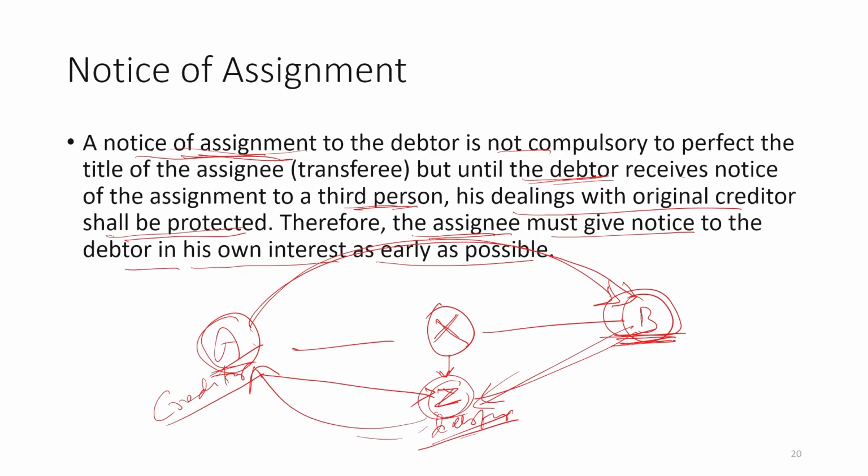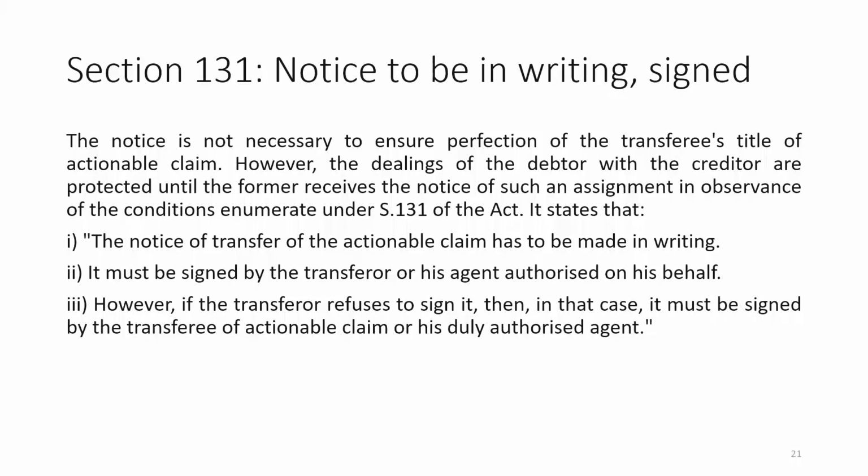But if there is that kind of confusion, miscommunication, or no communication at all, it will create a problem for the assignee. So, to protect his own interest, it is better that the assignee gives that notice of assignment to the debtor. Clear?